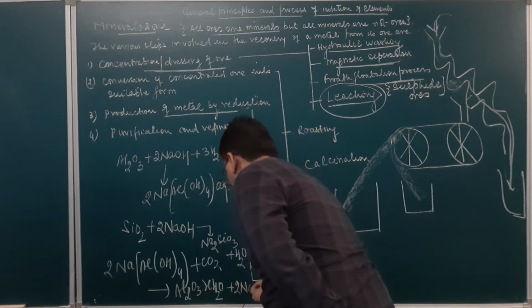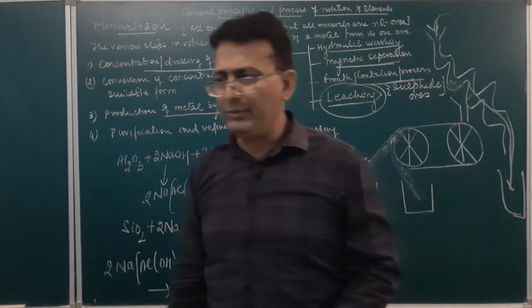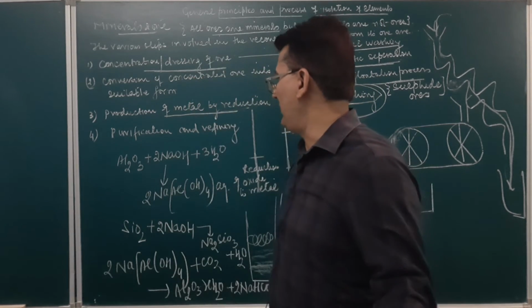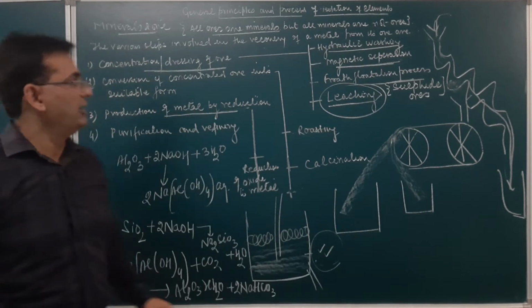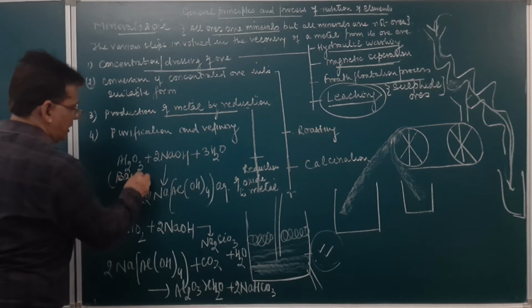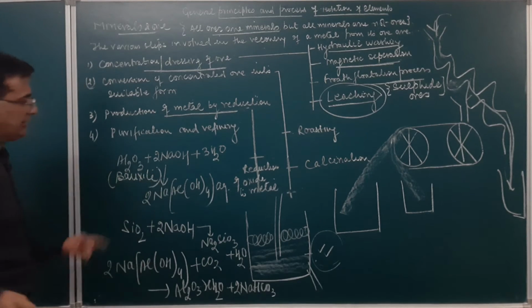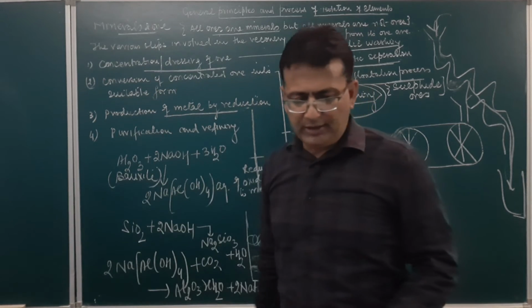So leaching is the process in which the impurities from the ore can be removed by adding some other substance. For example, from the bauxite ore, which is aluminum oxide, the impurity can be removed by adding sodium hydroxide. Am I clear?